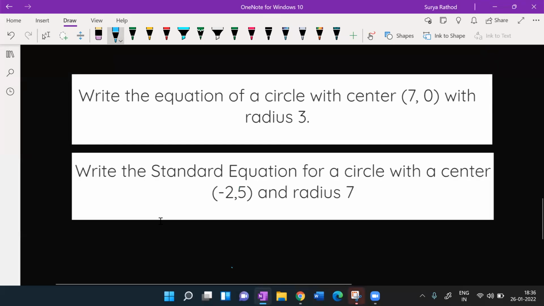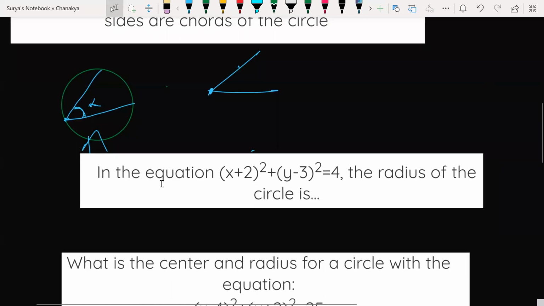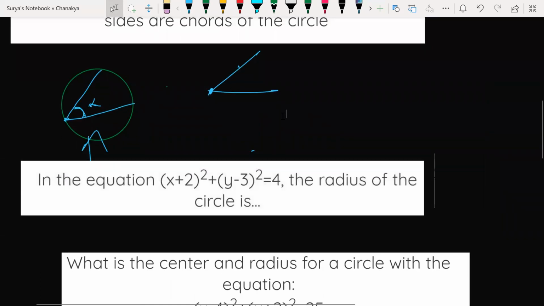Next, only 15 questions. Look at this beautiful concept, let's enjoy it. You have an equation; this is my circle given. And what is the radius of the circle? The radius is 2 here. How are you saying the radius is 2 here? Look, I will tell you again.